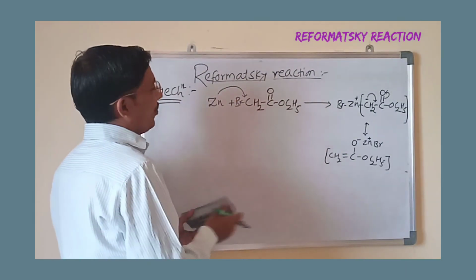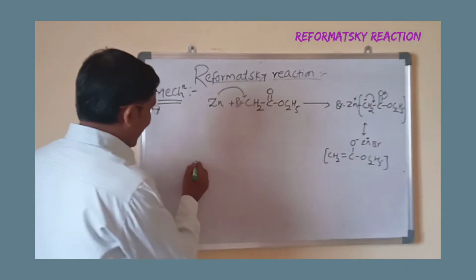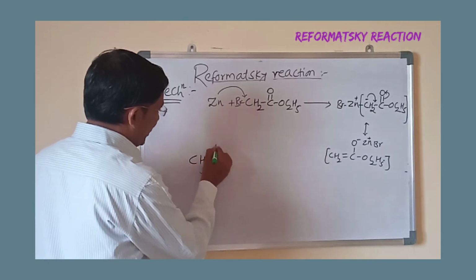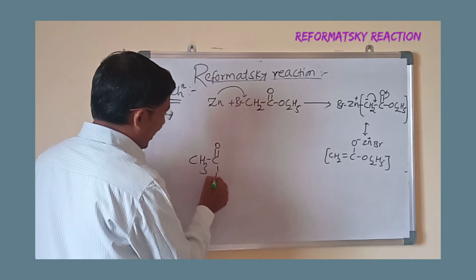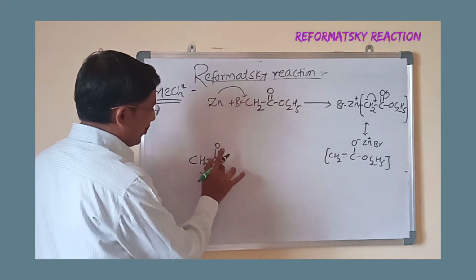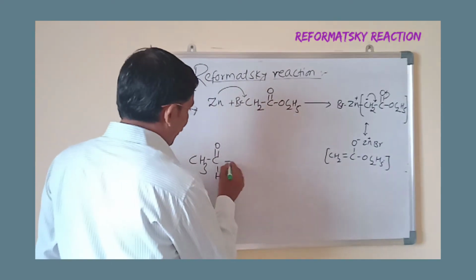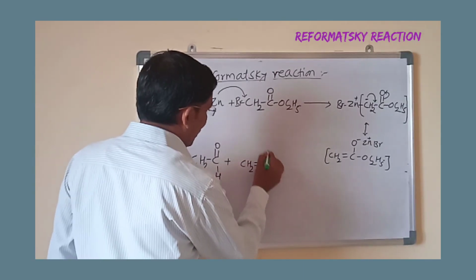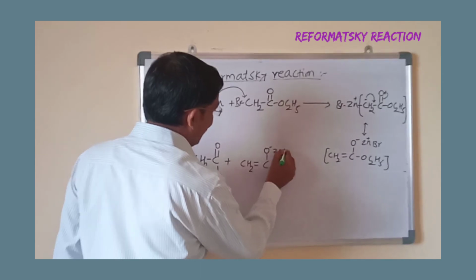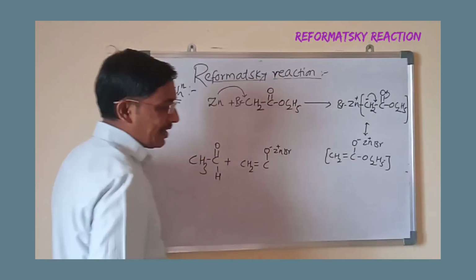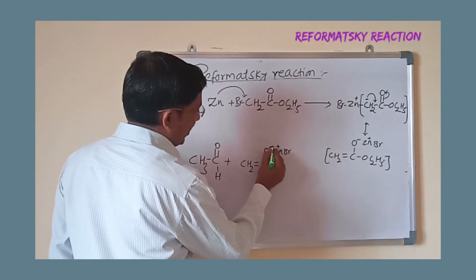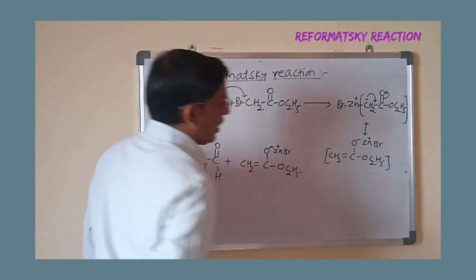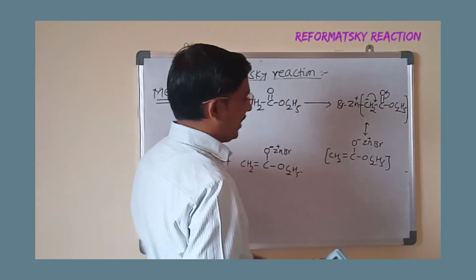Once the enolate ion is generated, it will be treated with any carbonyl compound, taken here as acetaldehyde, CH3CHO. Now this CH2 double bond C, O minus, ZnBr plus, OC2H5. On oxygen there is a negative charge. I will clear the first step of the mechanism here.